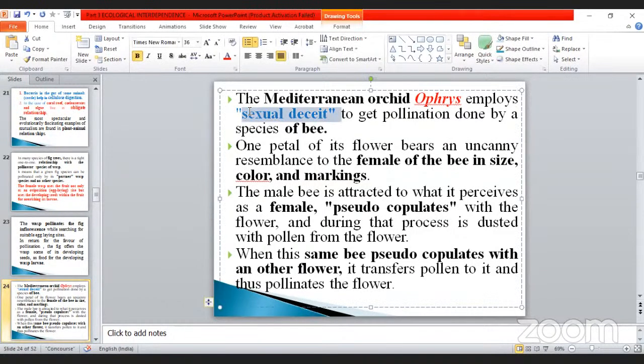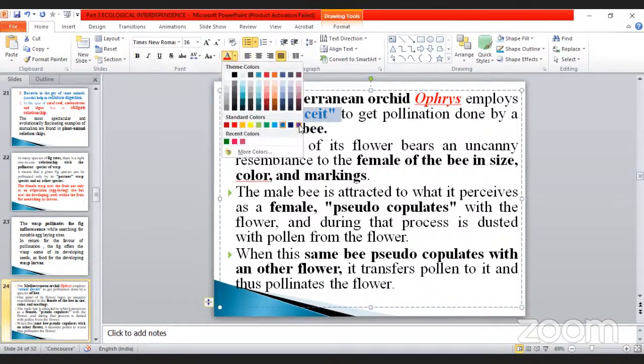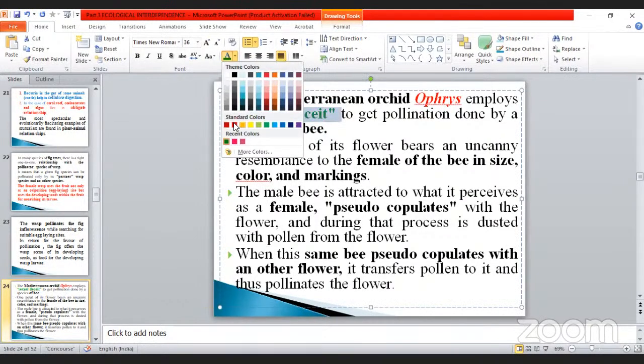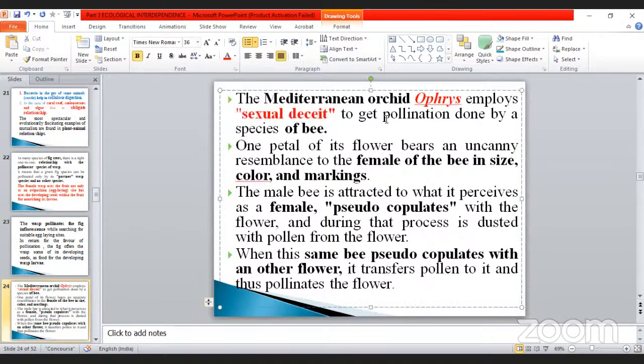So this is the technical term, used in so many cases. Don't forget, sexual deceit. So sexual deceit is to get the pollination done by a species of bee. Which one of the following is a sexual deceit? Ophrys. One petal of the flower bears an uncanny resemblance to the female of the bee in size.